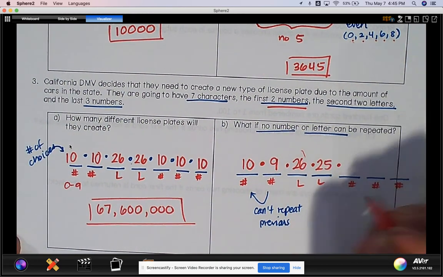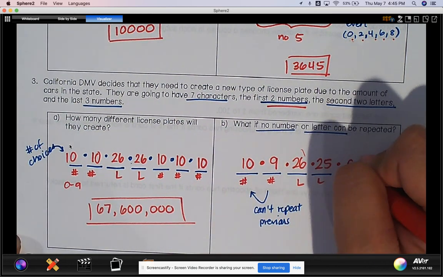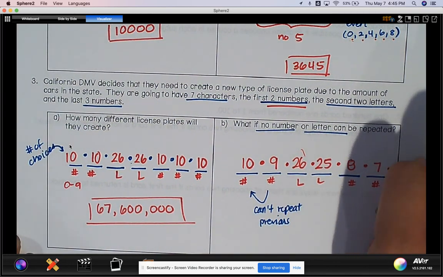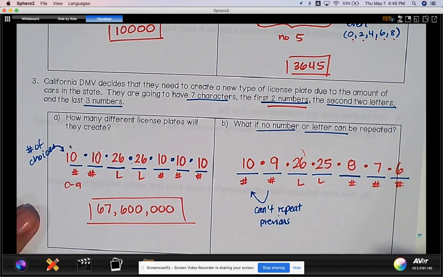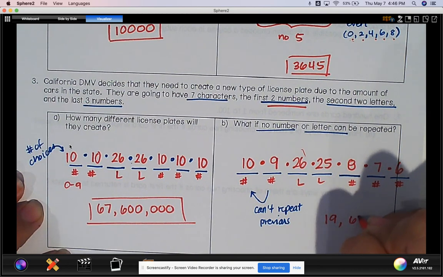For a number, I don't start over. I've already used 2 numbers here. So now this is 8 and 7 and 6. And together that multiplies to 19,656,000.